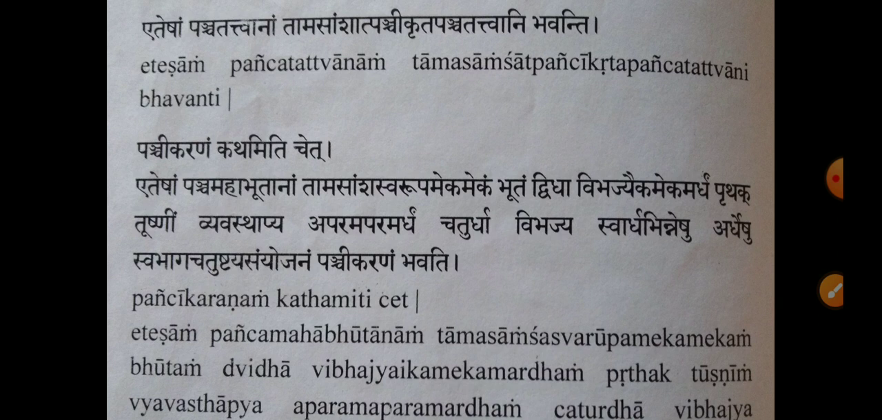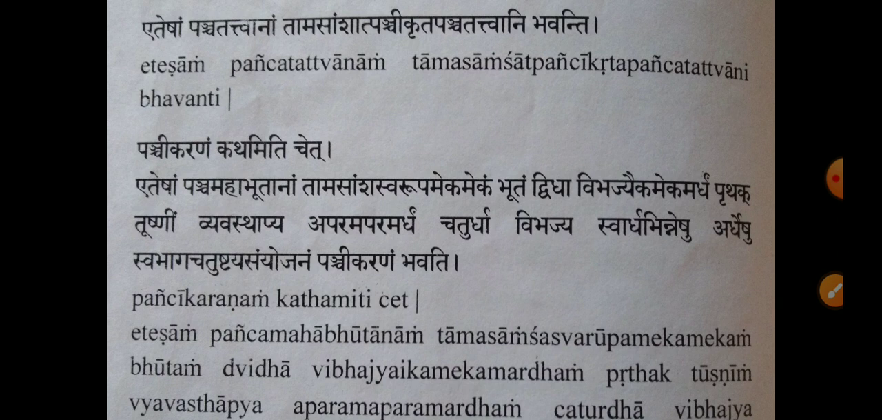It says the five grossified elements are born of tanmatras. What are tanmatras? Tanmatras are those which are still in a subtle state. They are not yet grossified. So to grossify them, the process of grossification has to happen, right? Then only subtle elements will come to the gross state, right? That process of grossification is called panchikarana. So through panchikarana, the five grossified elements will take place. They are born to the universe.